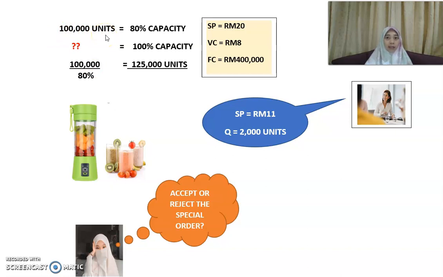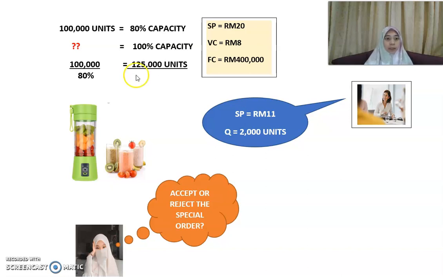That means you have idle capacity, you have extra capacity, or you have extra potential. If, let's say, there were to be any demand, you can fulfill up to 25,000 more, because currently you have this 25,000 idle capacity. That means that you have 20% extra. That means if you receive an order, you don't need to employ a new worker, you don't need to hire, you don't need to, let's say, rent a new factory, because you have enough capacity. That is the meaning of that.